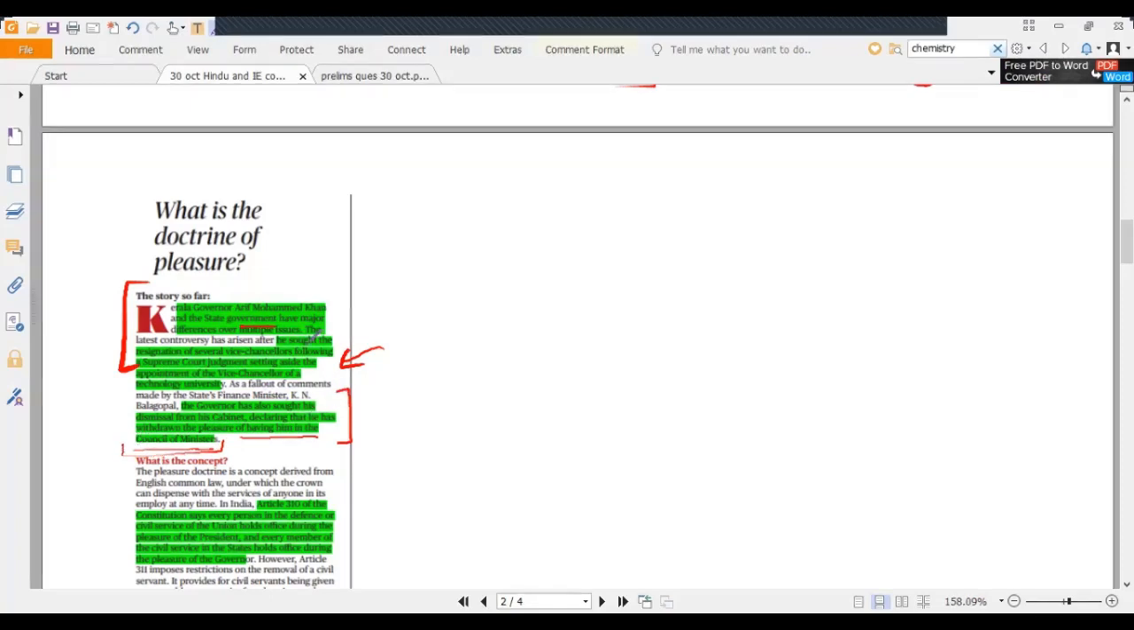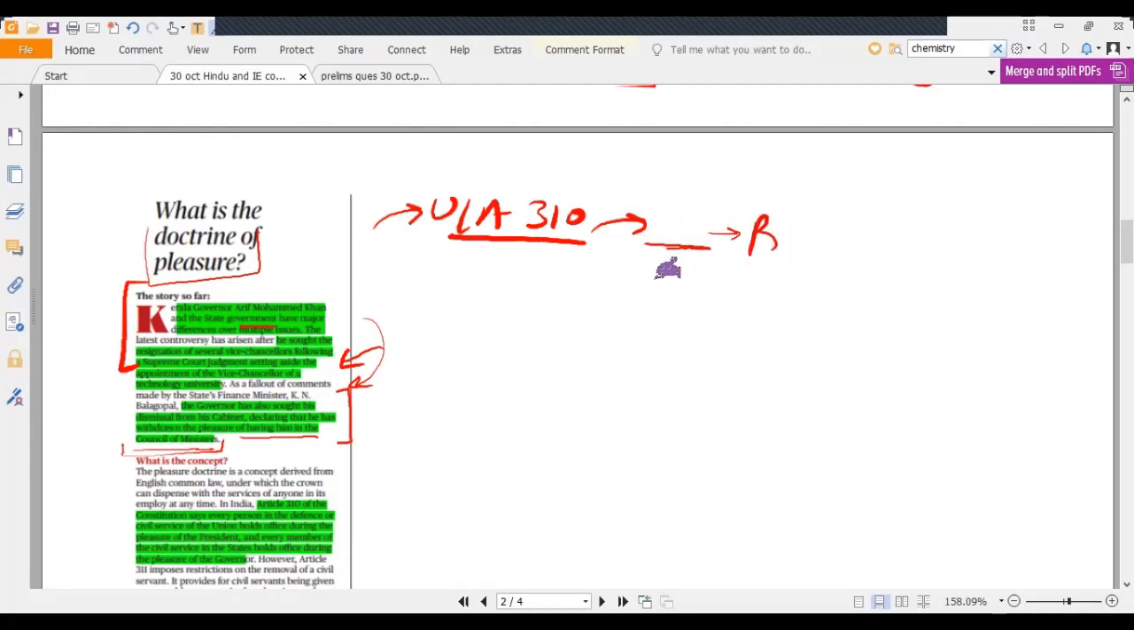So this is the controversy: what is the meaning of doctrine of pleasure in our constitution, which is invoked by the Kerala governor. The doctrine of pleasure is mentioned in our constitution a couple of times. One being under Article 310, where defense personnel and civil service of the union members hold office under the doctrine of pleasure of the president under the center, and the governor in states.